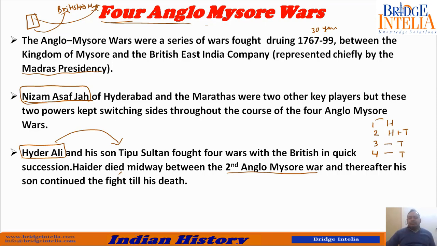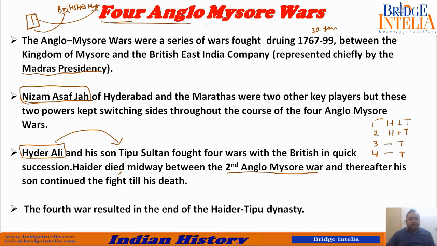So Hyder and Tipu were involved in all four wars. It does not mean that Tipu was not helping his father. Tipu was present in all the four wars, but the first two were majorly fought by Hyder Ali, and the last two wars majorly by Tipu Sultan. The fourth war resulted in the end of the Hyder-Tipu dynasty. That means this father and son, who had created a dynasty by making the Wodeyars puppets, came to an end by the defeat in the fourth war, because in the fourth war you will see Tipu Sultan died.